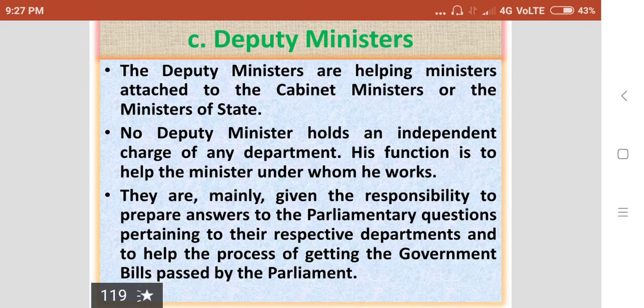Deputy ministers. The deputy ministers are helping ministers attached to the cabinet ministers or the ministers of state. No deputy minister holds an independent charge of any department. His function is to help the minister under whom he works. They are mainly given the responsibility to prepare answers to the parliamentary questions pertaining to their respective departments and to help the process of getting the government bills passed by the parliament.